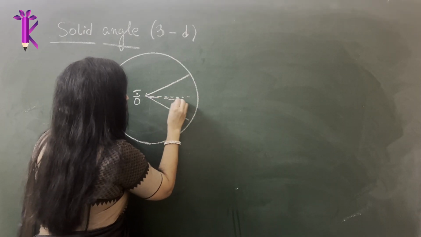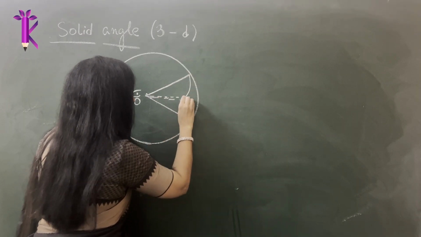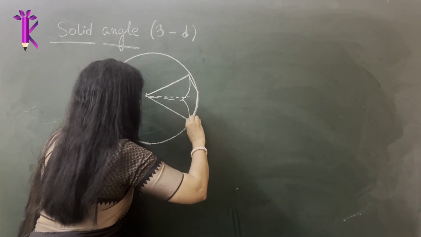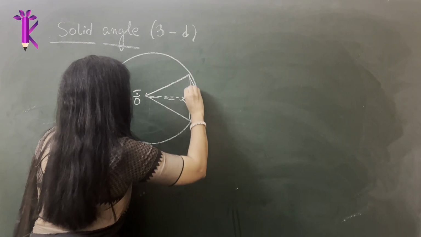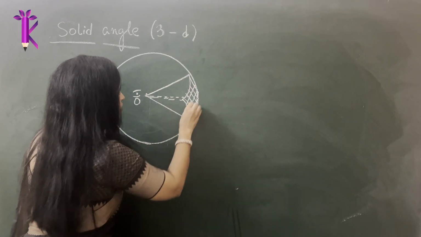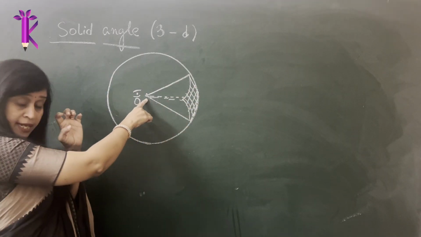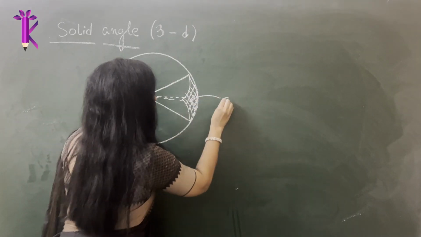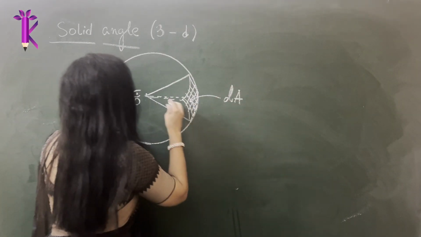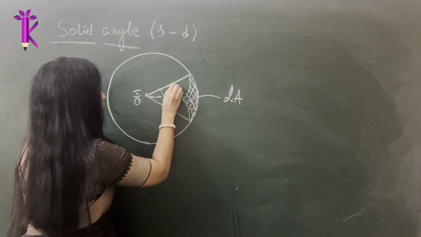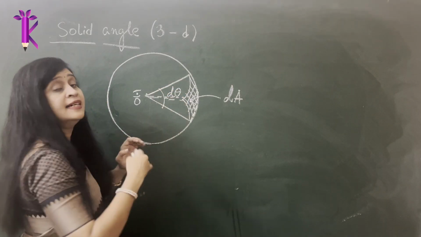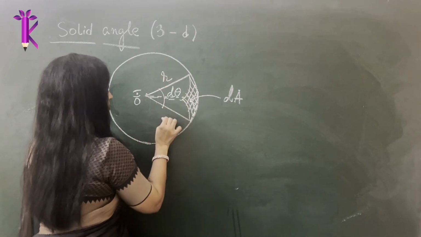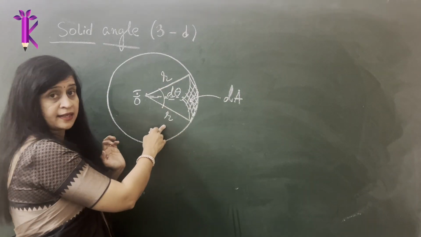So I will show you that. Let's say this part is illuminated by the torchlight that you are holding at the center. This area is called the surface area, and the angle subtended at the center is referred to as d theta only, and this is the radius of the sphere, not the circle.